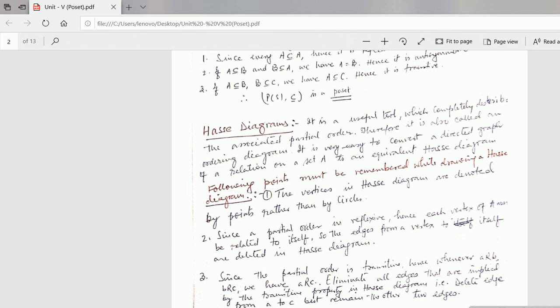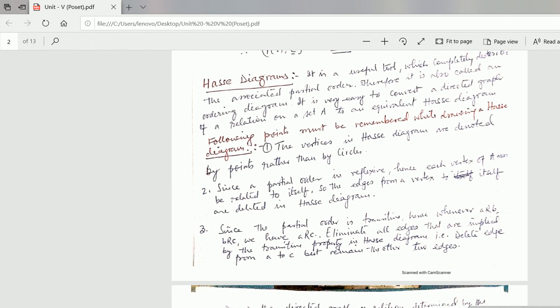Therefore, it is also called an ordering diagram. It is very easy to convert a directed graph of a relation on a set A to an equivalent Hasse diagram. The following points must be remembered while drawing a Hasse diagram.